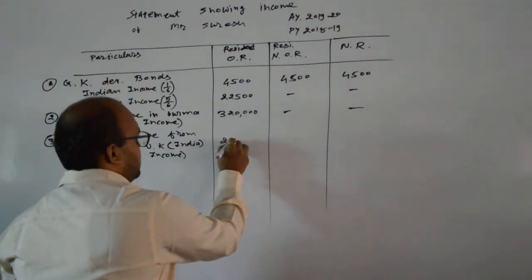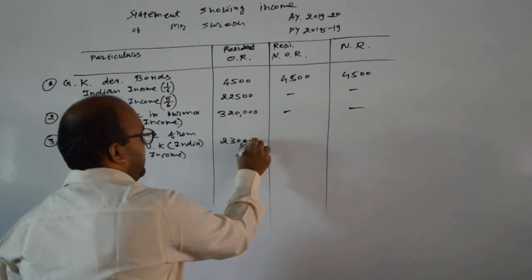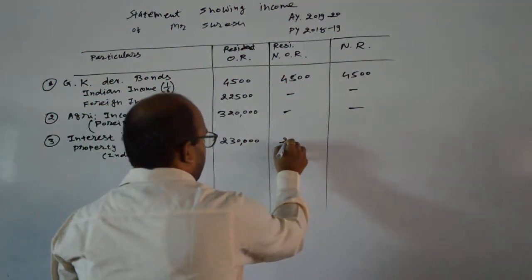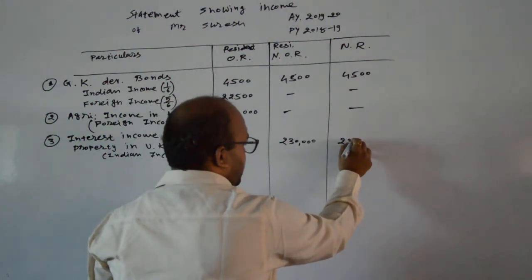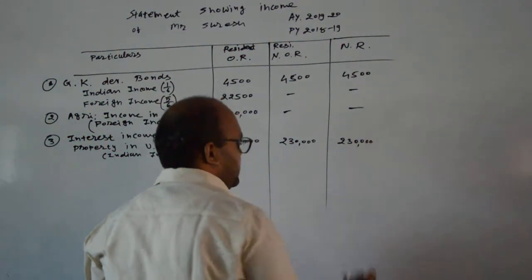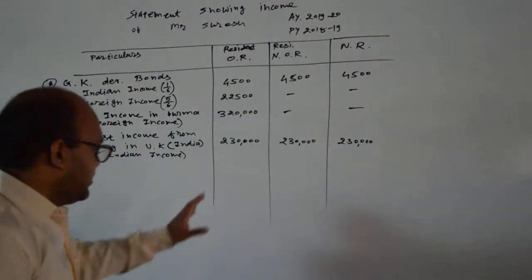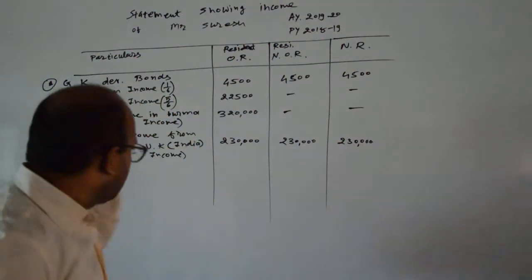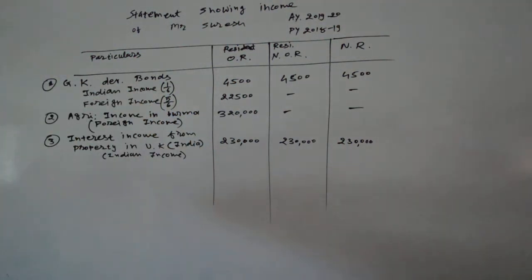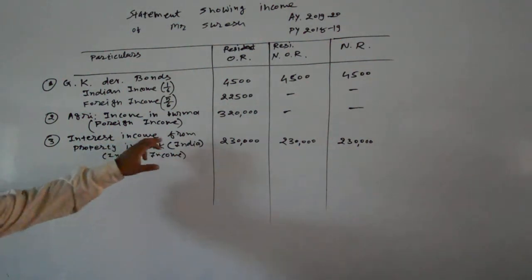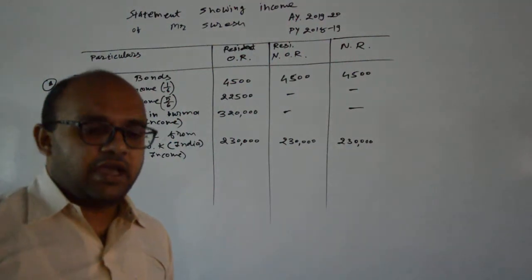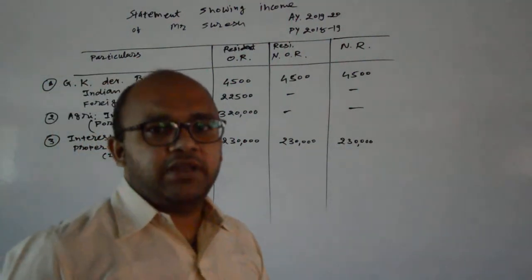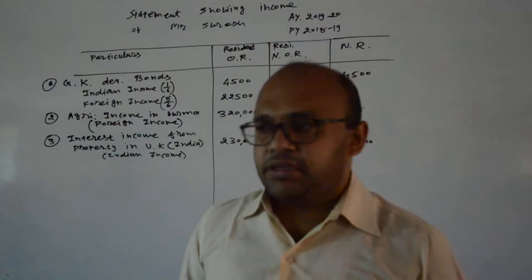So it is taxable in ordinarily resident, not ordinarily resident and non-resident cases also. In each and every case it is taxable because it is considered Indian income: the income was earned from property in UK but received in India, and when income is received in India it becomes Indian income.